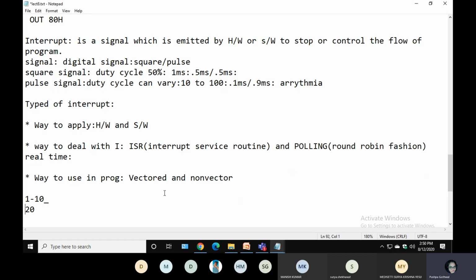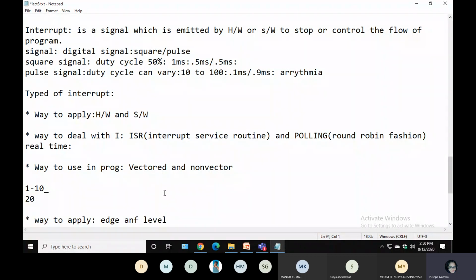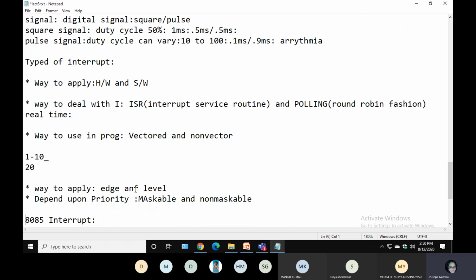So that is the basic difference between vectored and non-vectored. Here you know the memory location, here you don't know the memory location. Is it clear? Yes, ma'am. Okay, now next is the way to apply.